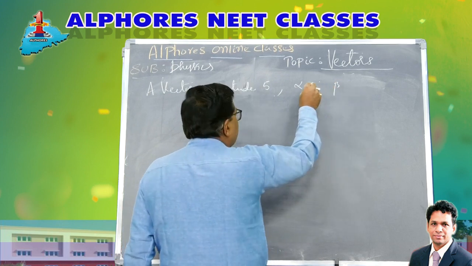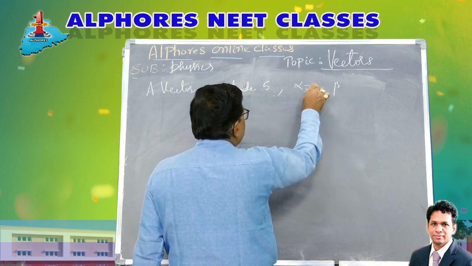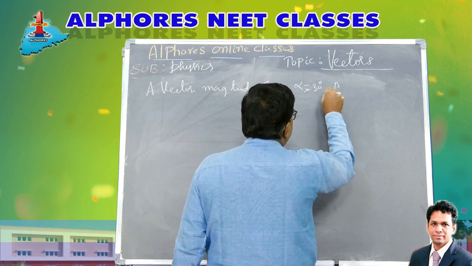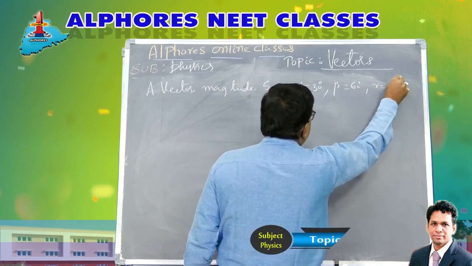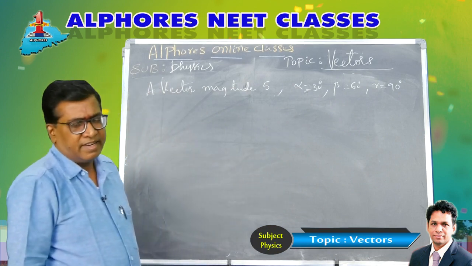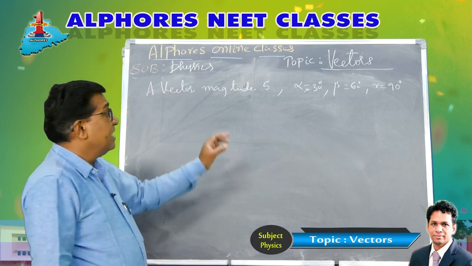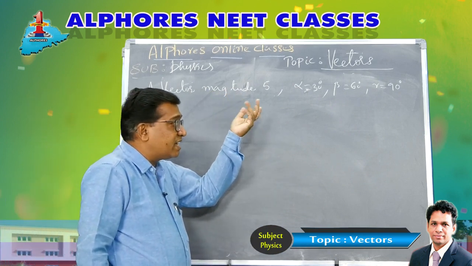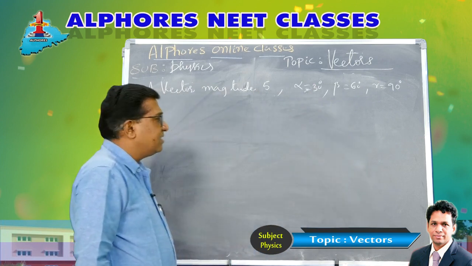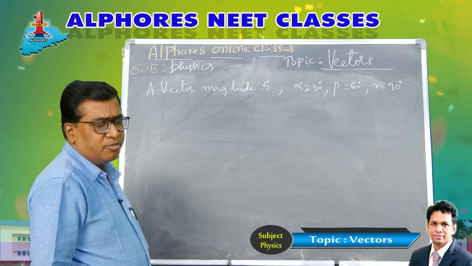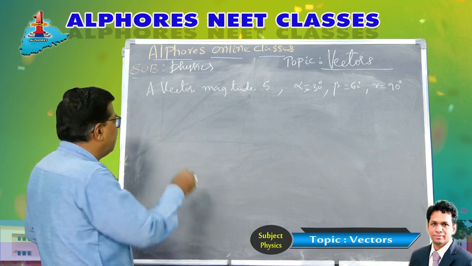He has given the angles. Let's say alpha is 30 degrees, beta is 60 degrees, and gamma is 90 degrees. Then find the vector. He has given you the magnitude of the vector and the angles made by the vector with the XYZ axes. Then he is asking you to find the position vector of that point.